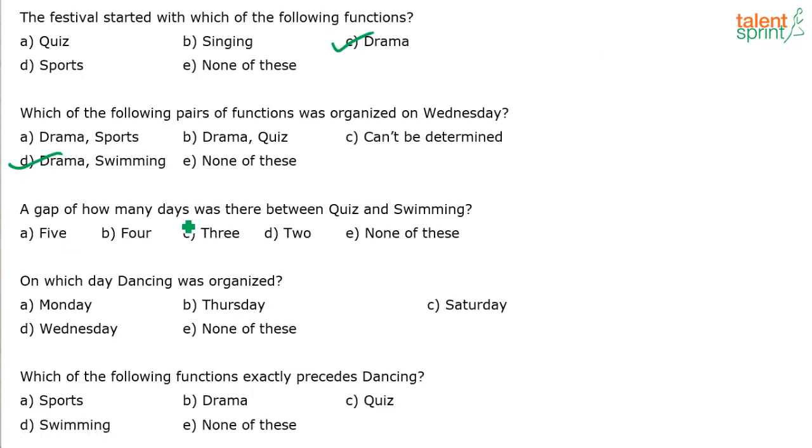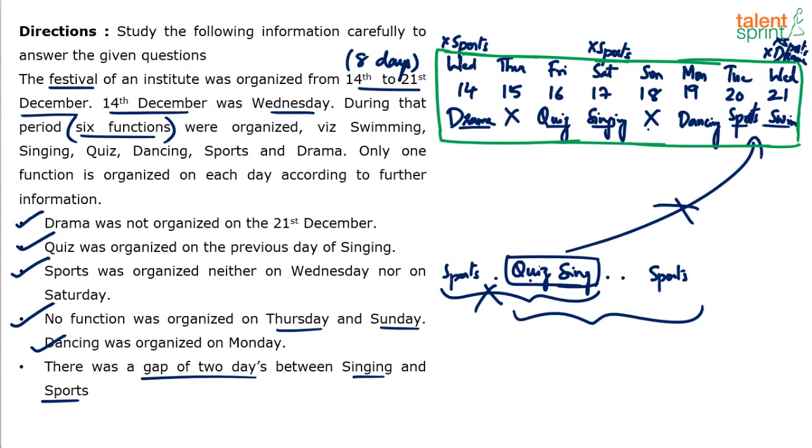Then a gap of how many days was there between quiz and swimming? Let me just go back. Quiz is here, Friday. Swimming is here, Wednesday. What is the gap? 1, 2, 3, 4. There was a gap of 4 days. Be careful. If I have to make the question a little tricky, I can say how many festivals were there between quiz and swimming. You should not say 4 festivals, because between quiz and swimming there are only 3 festivals: singing, dancing and sports.